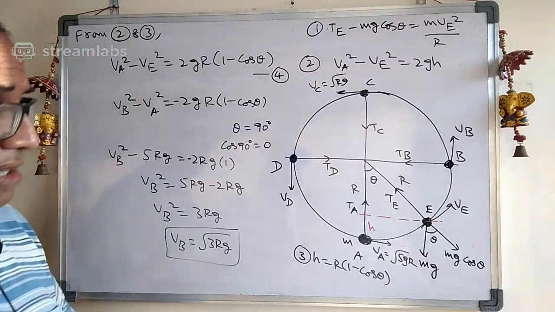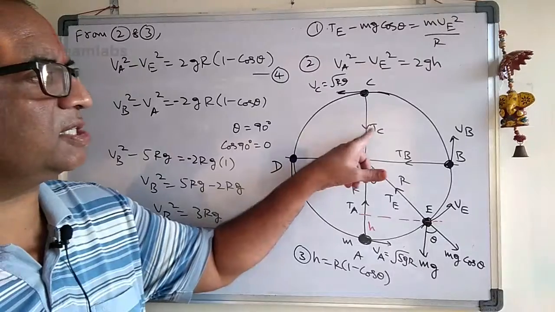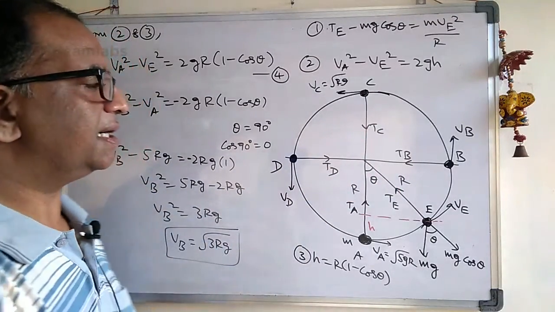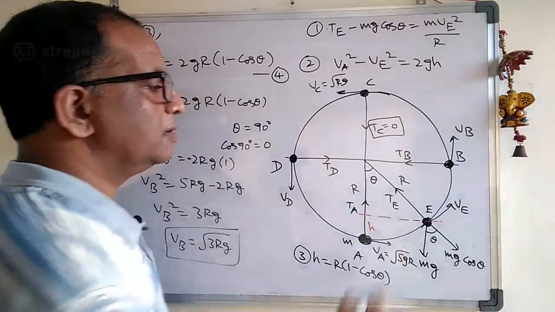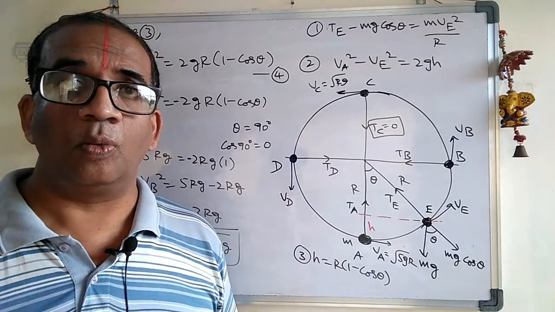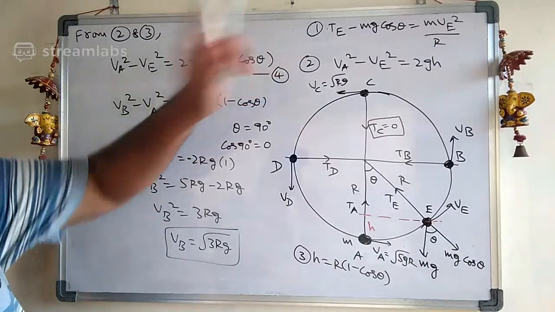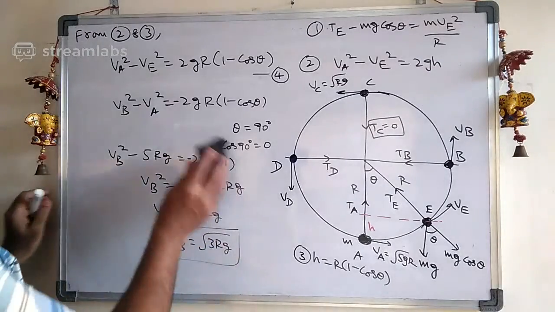Okay, now another important thing we need to calculate. Anyhow we know that the tension at C is 0. That is the condition we have taken. The tension at C, in the first case what we did, we took it as 0. Now let us try to calculate tension at A. What is the tension at A? Let us use equation number 1 now to find the tension at A. See how to do that one.